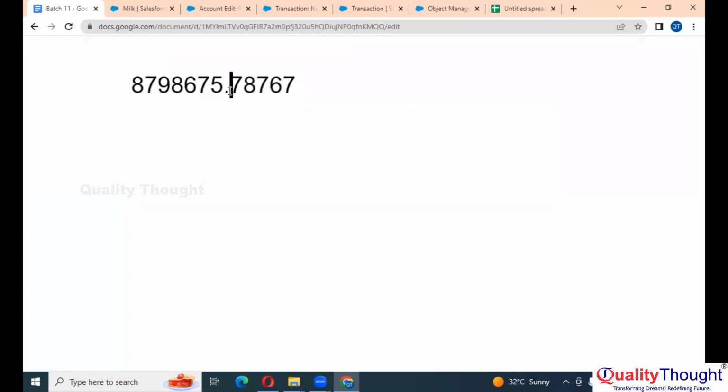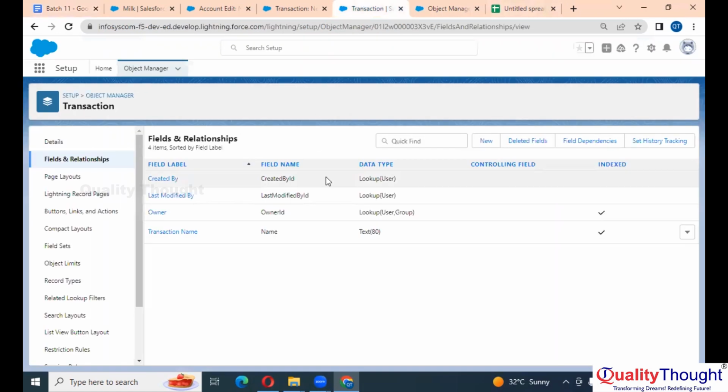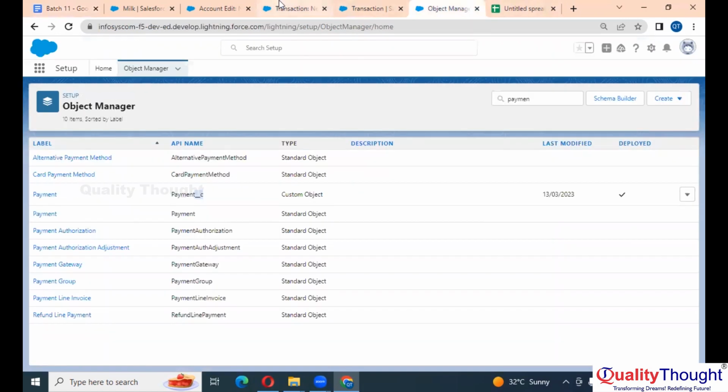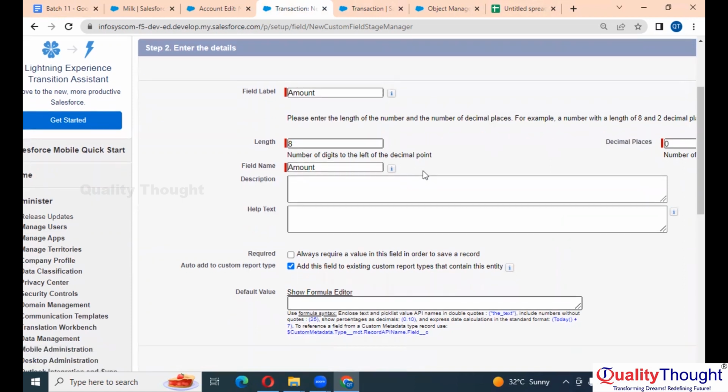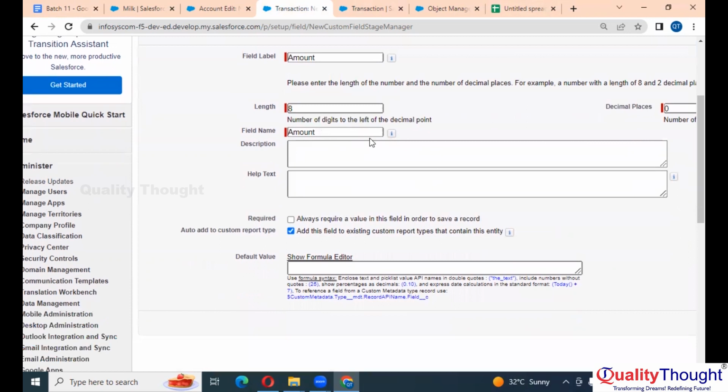This, right? So here the length is the number before, left of your decimal. Okay. So if you see this, 18 digits number. So let's say about 8 digits. Put it. Okay. Here, field name is amount.